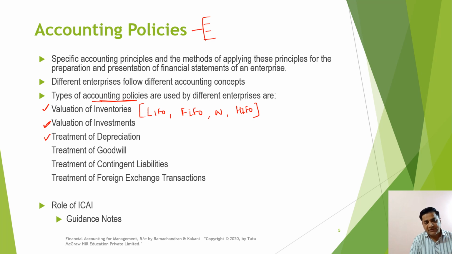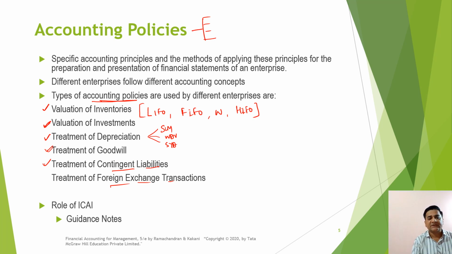Treatment of depreciation, we have already discussed in our previous class that depreciation has different methods of depreciating the assets. One is straight line method, written down value method, sum of years digit method, things like this. Similarly, the treatment of goodwill is different in case of different organizations. The way in which the goodwill is written off is different. In the same way, for the treatment of contingent liabilities, you have more than one way to record the contingent liabilities. Similarly, for foreign exchange transactions, you have more than one way to record them.